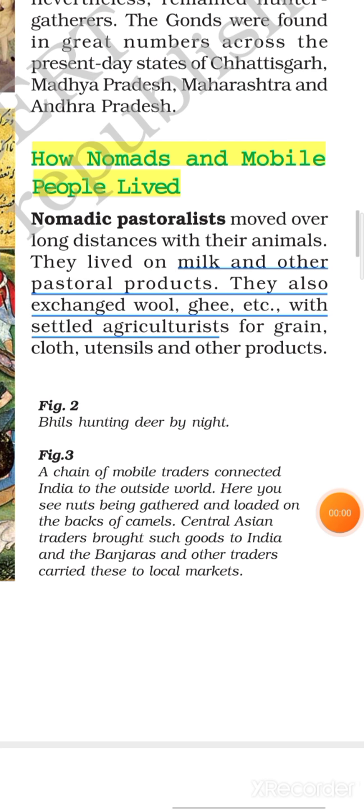So the tribal people were mostly pastoral nomads, those who moved from one place to another with their herds of animals. And the tribal people mostly survived on milk products, and sometimes they exchanged ghee, wool, etc., the products they used to get from their cattle, with farmers for grains, clothes, utensils, etc.